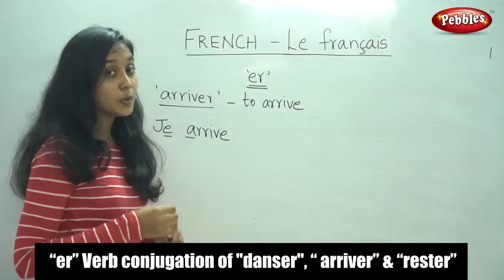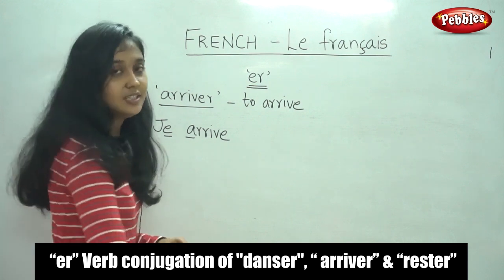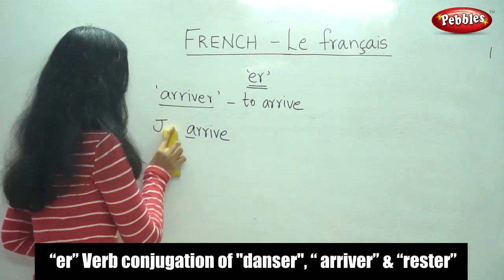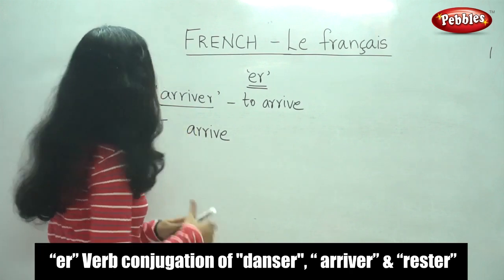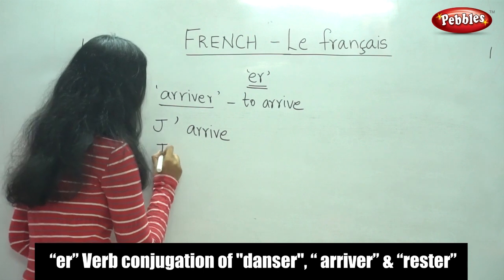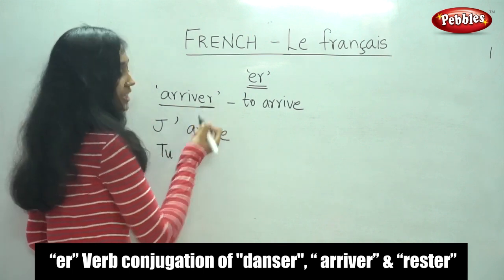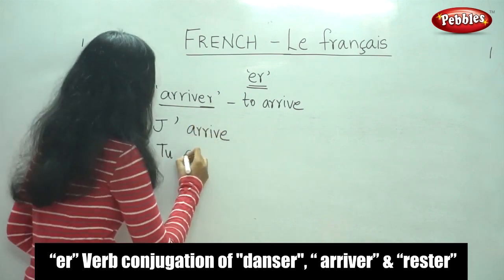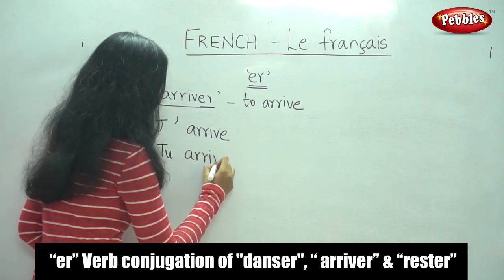So do you remember what we would do in such a situation? Yes, we would remove the E and replace it with an apostrophe. J'arrive. For tu, we would remove ER and replace it with ES.